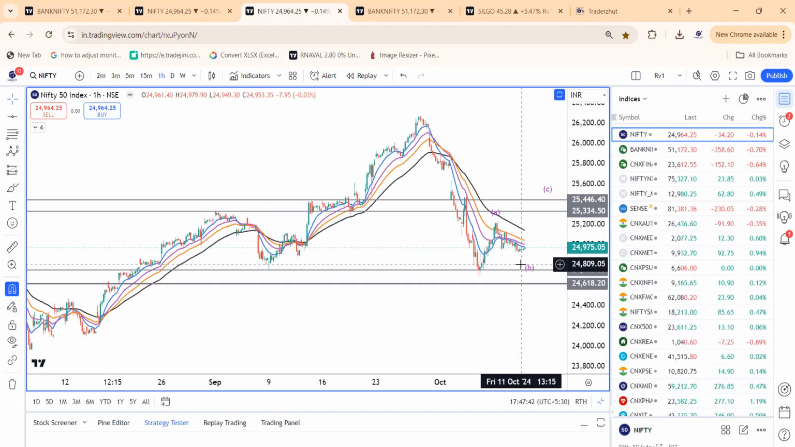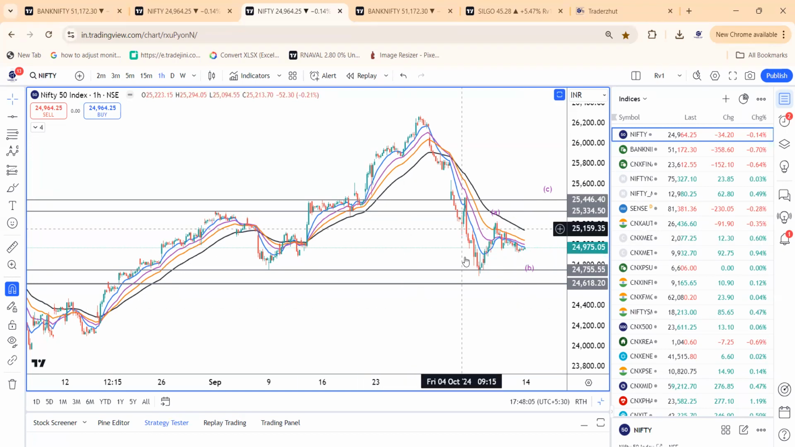And data hints 24,900 and 25,000 put writing, 25,100, 25,200 call writing. So weekly expiry, it's a very tight band trade. What is happening? The compression zone is, as we are forming a falling wedge kind of a pattern as the internal waveforms on the hourly chart hint.